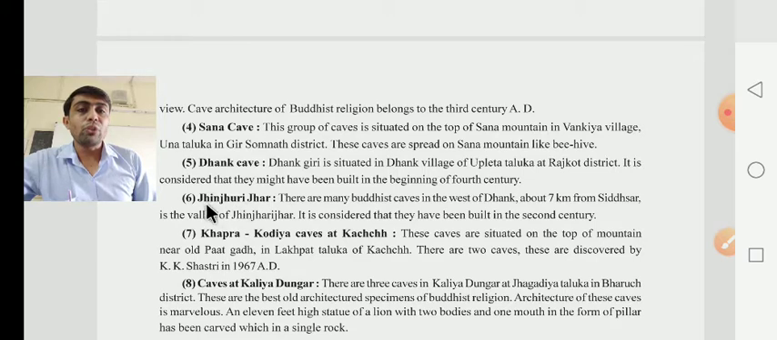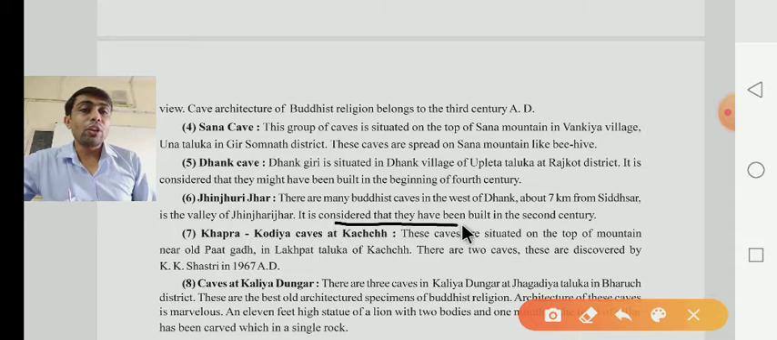They have also given about the Jinjuri Jar. There are many Buddhist caves in the west of the Dhang, about 7 kilometers from Sitsara, in the valley of the Jinjuri Jar. It is considered that they have been built in the 2nd century.